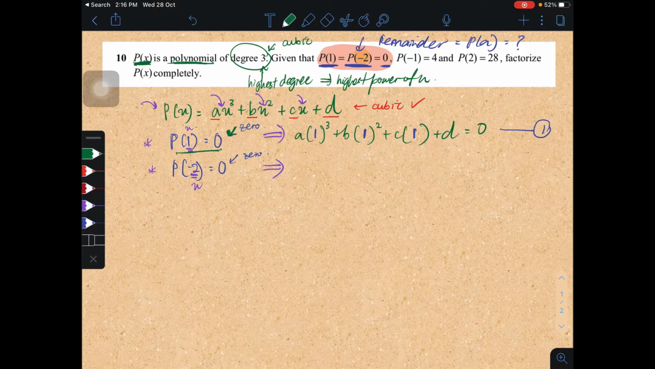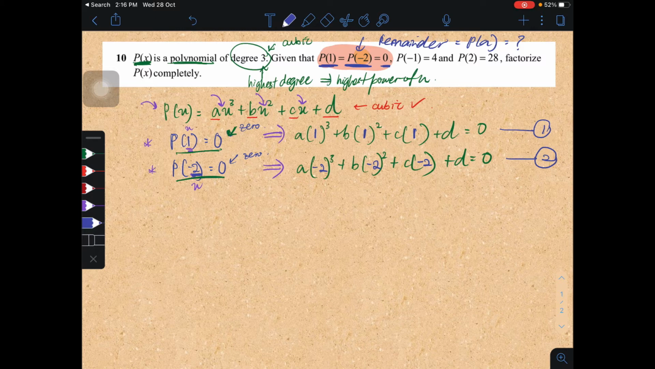The second info, you are just doing the same thing. Write out the framework first, following what is given to you. So the next one is negative 2. Your x is negative 2, so I just write it down there. So this is going to give us the second equation.